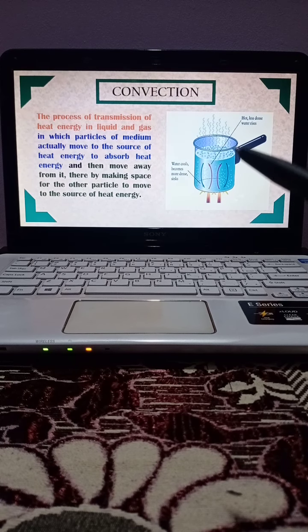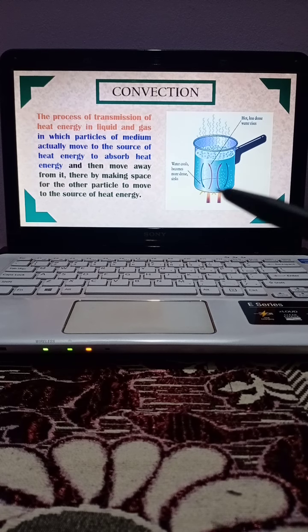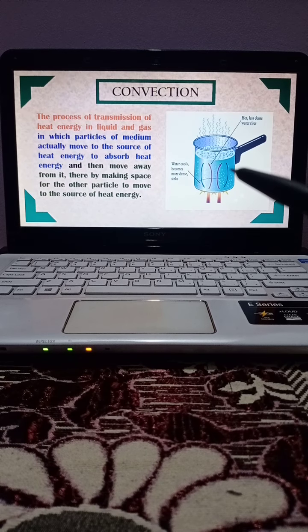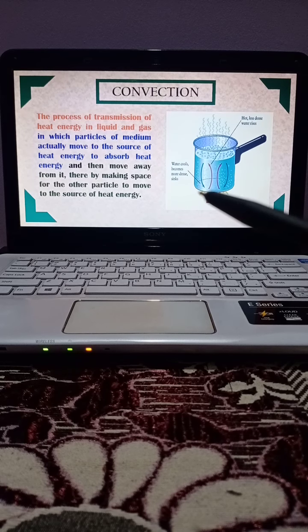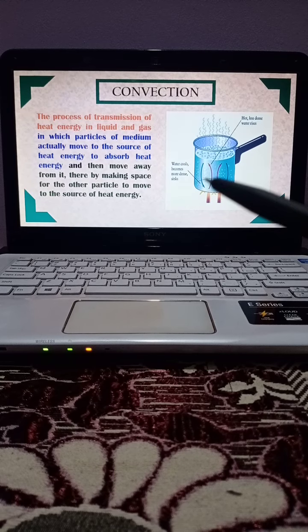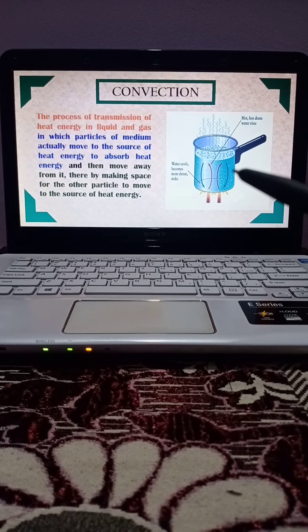We can see here that in a tumbler, water is getting boiled. How does the water get boiled? Initially, when heat energy is given, the water present at the base of the tumbler gets heated, and when it is heated, it rises up. The space that becomes empty is filled by cold water. So cold water comes down to fill the space, and then again this cold water gets heated at the base, and again it rises up.